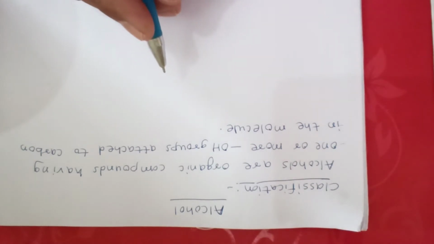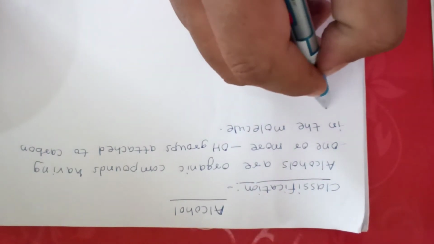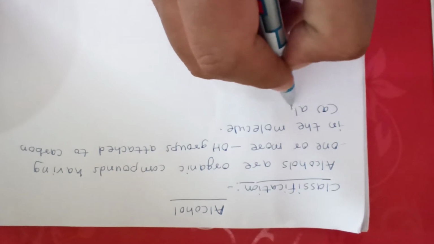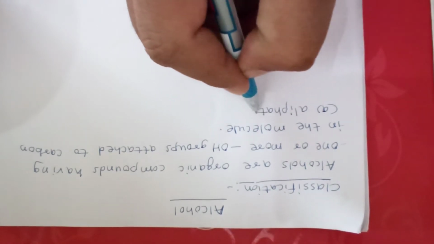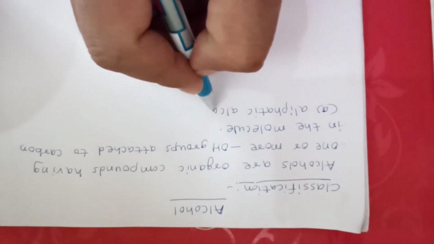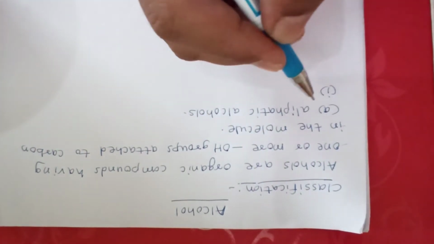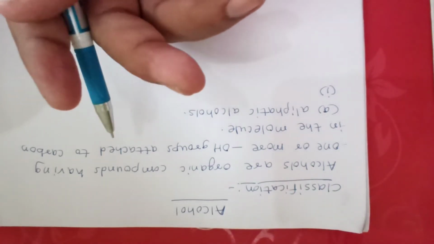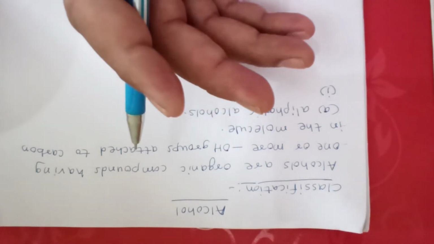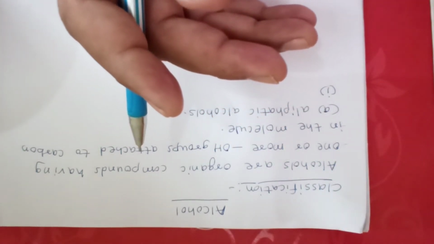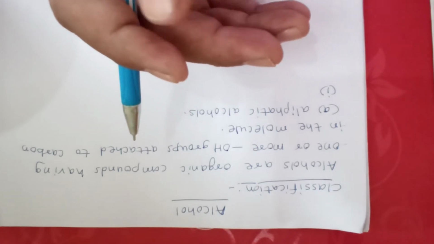Now alcohols may be classified as under number 1, aliphatic alcohol. Now aliphatic alcohols are basically having straight chain carbon compound, that is aliphatic chain is present.